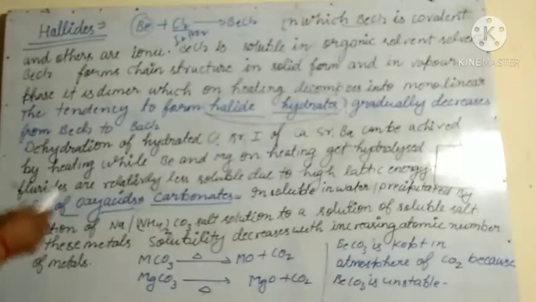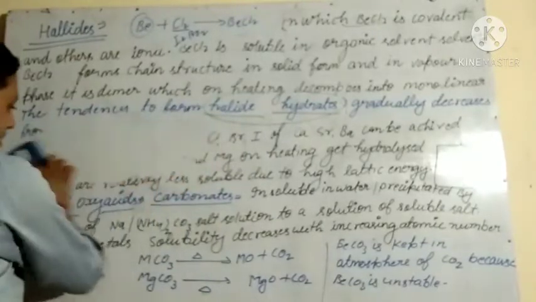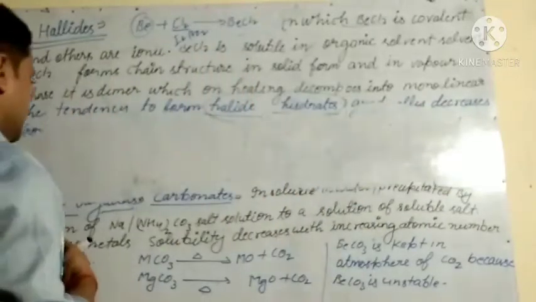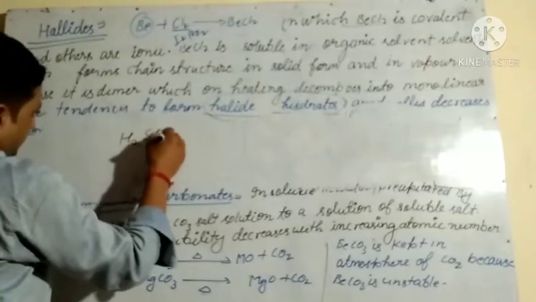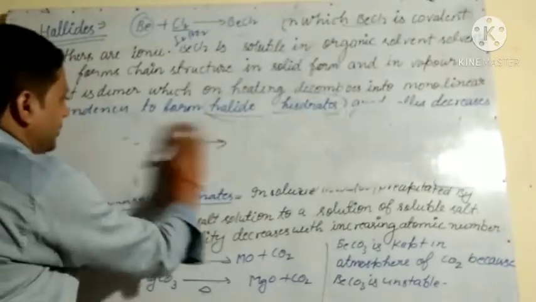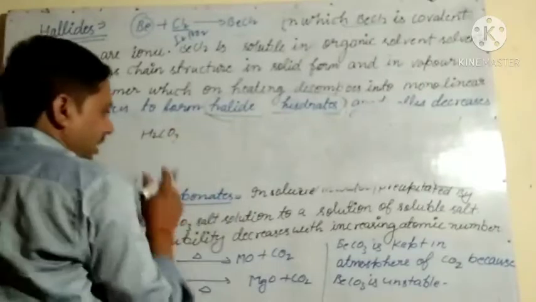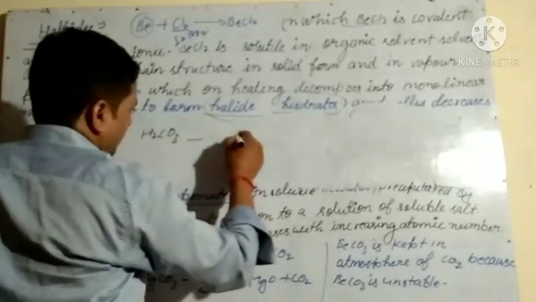And next is salts of oxyacids. We have already discussed what oxyacids are. If we draw the structure of any such compound, we take an acid like H2SO4. Here we discussed carbonate, so I will take carbonic acid, H2CO3. If you draw the dot structure, the Lewis dot structure or bond structure, it will be drawn like this.